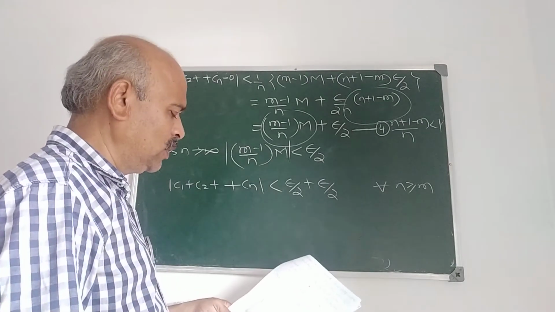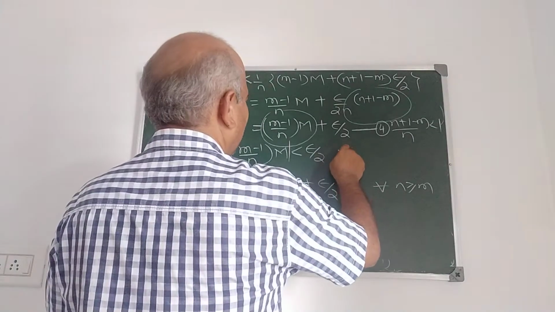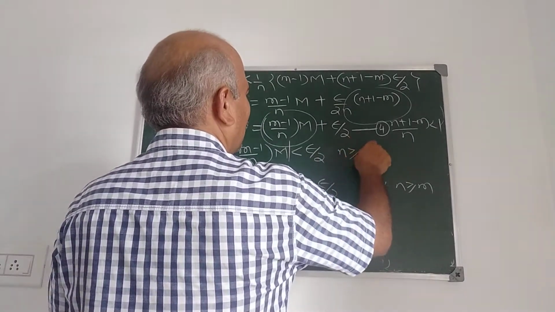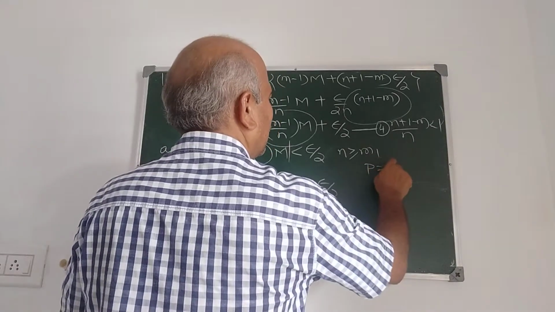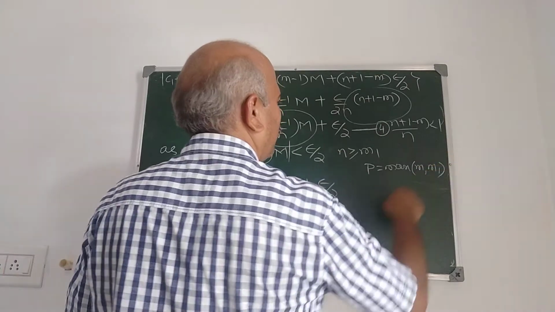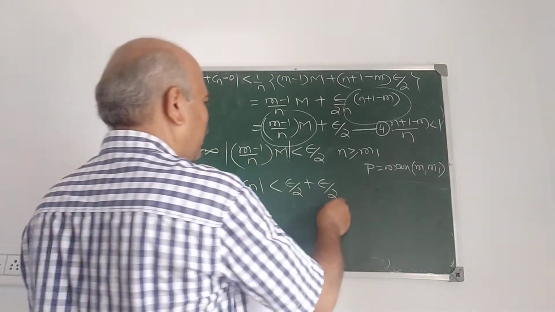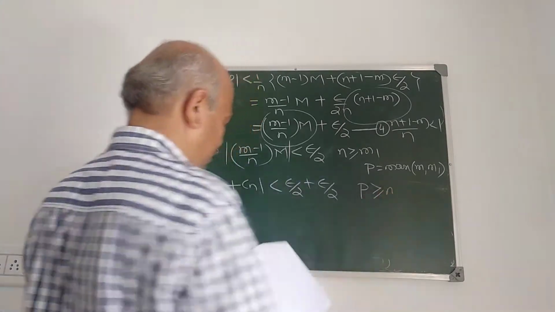We have already used m, therefore we use here for all n greater than or equal to m1, and p is the maximum of m and m1. Then for all n greater than or equal to p.